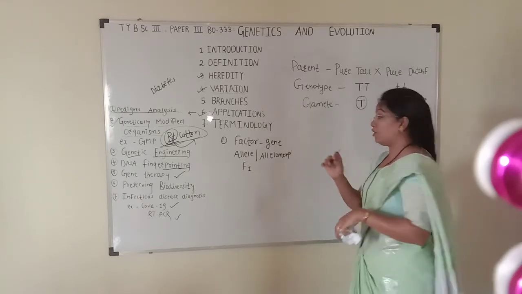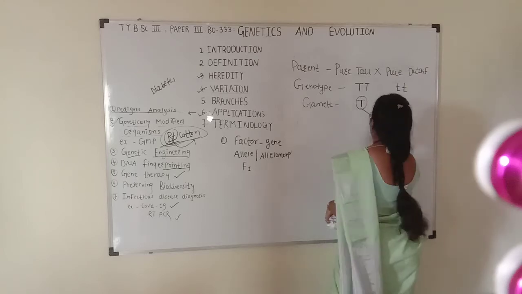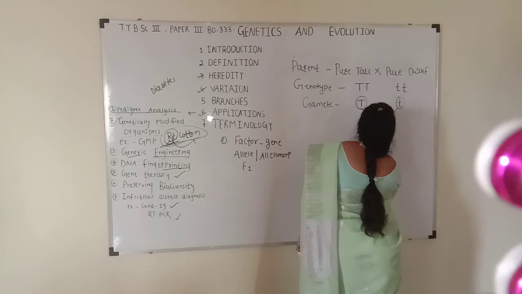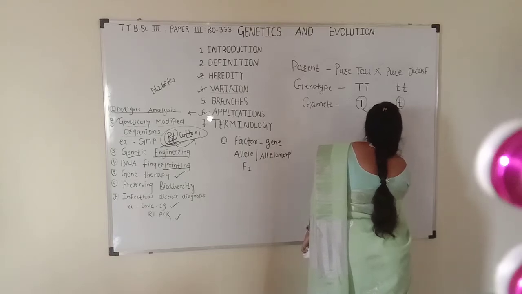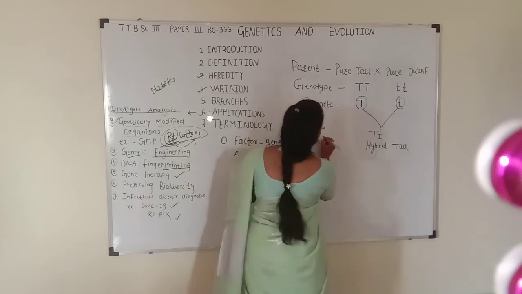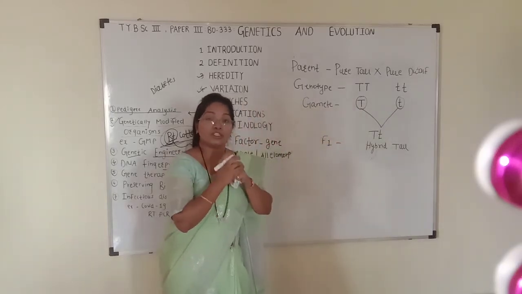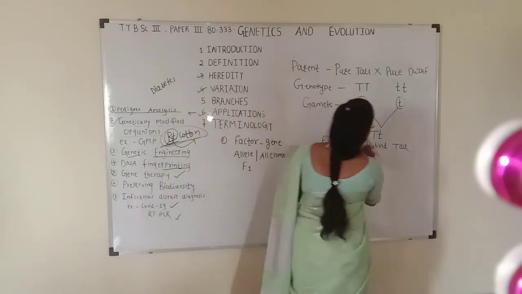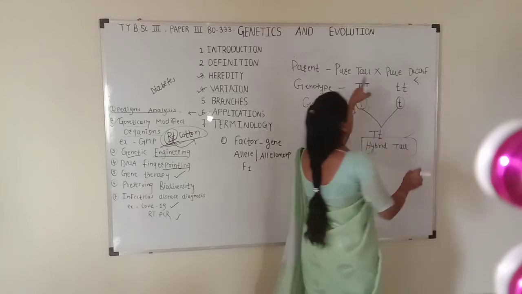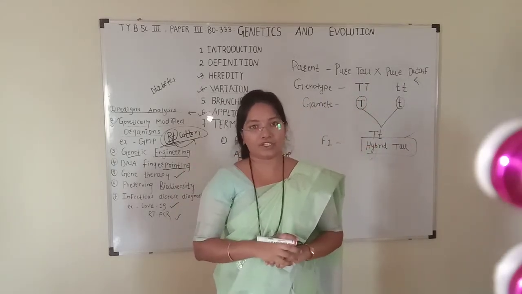So when we cross these two, we get capital T, small t, that is hybrid tall. This generation is called F1 generation. So the generation obtained by crossing two pure parents is called F1 generation.